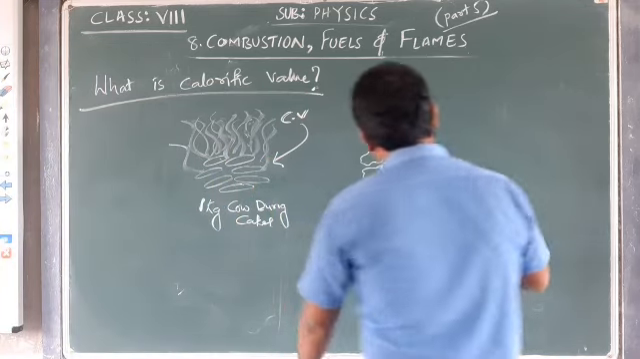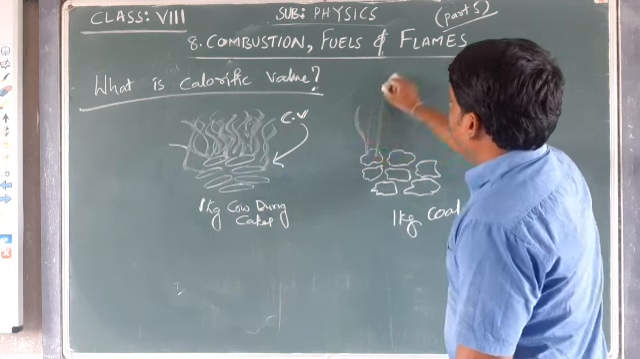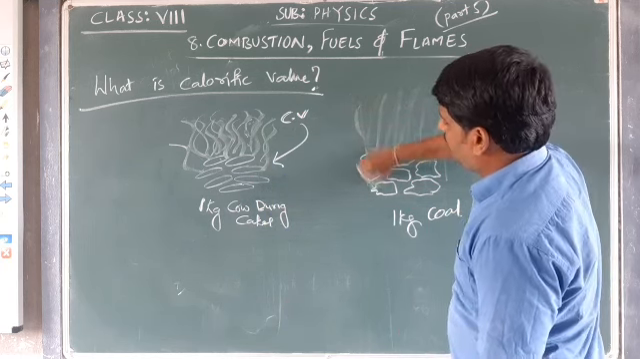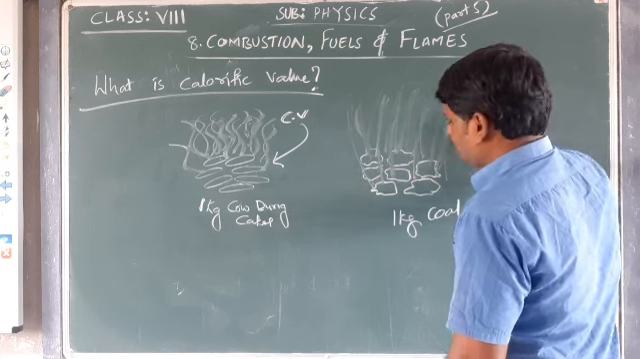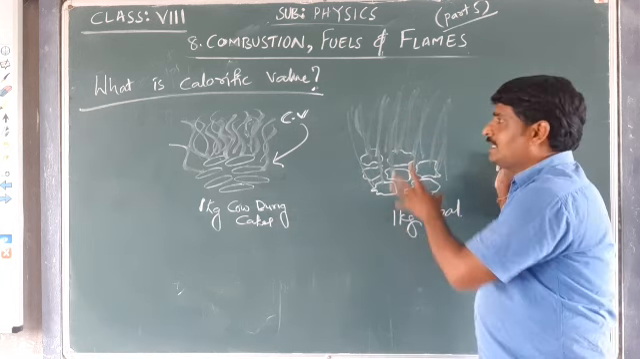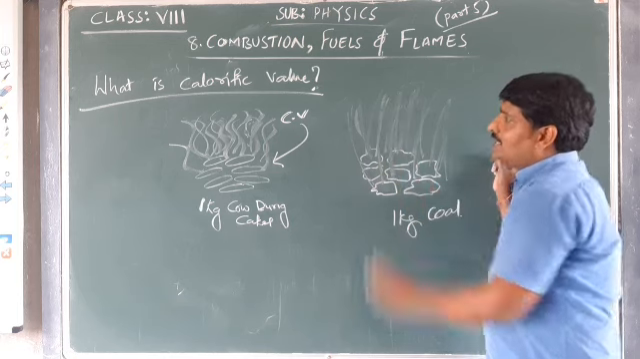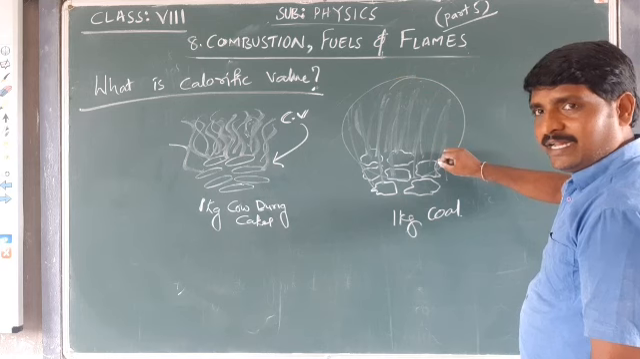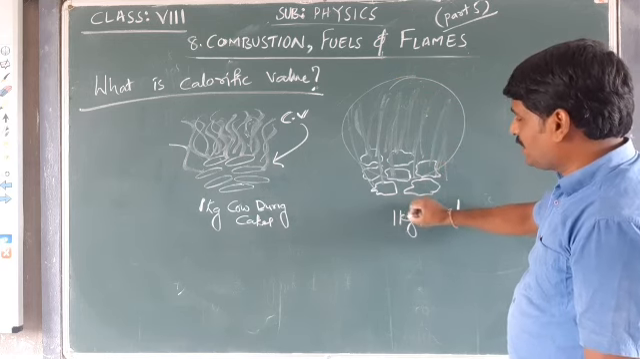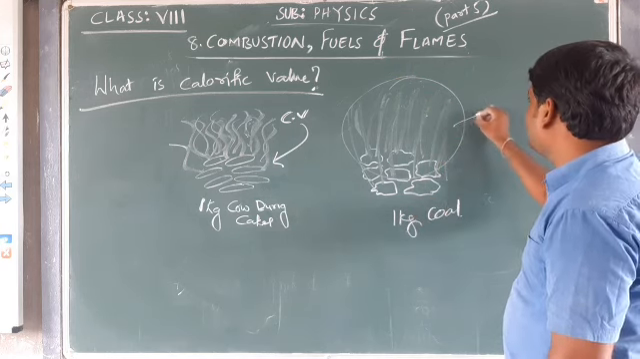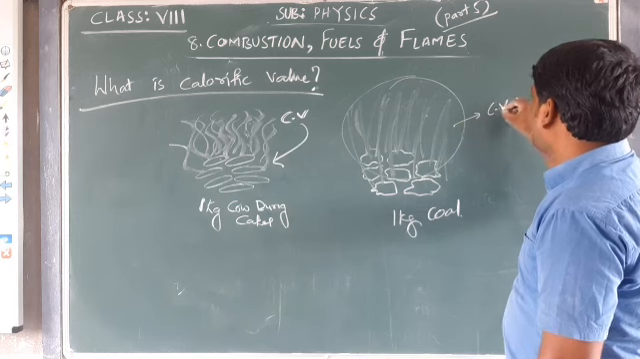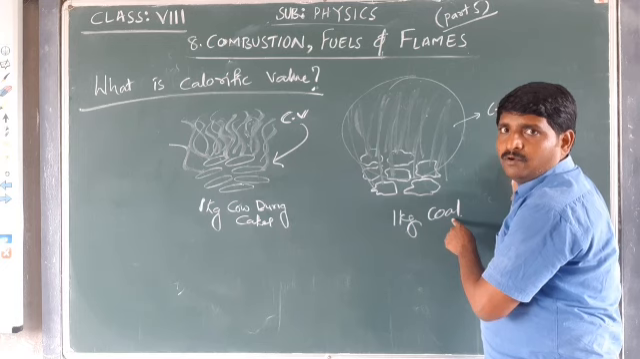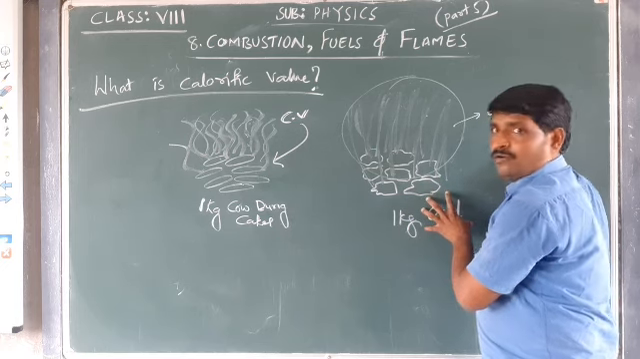Now, if I burn 1 kg of coal, same case. Here also, a certain amount of heat will be generated. When I am burning this 1 kg of coal, a certain amount of heat is generated. The amount of heat which is generated when 1 kg of coal is burned is called the calorific value of 1 kg of coal, the calorific value of the coal.